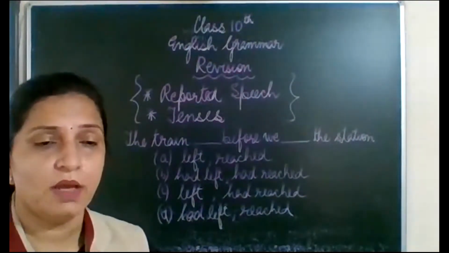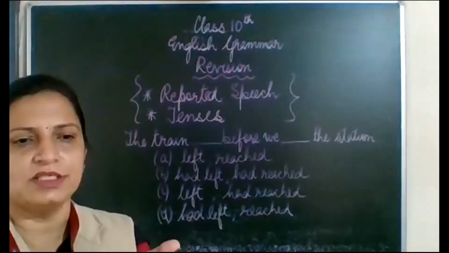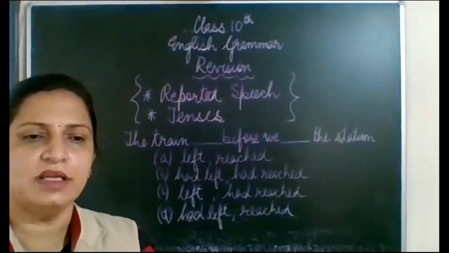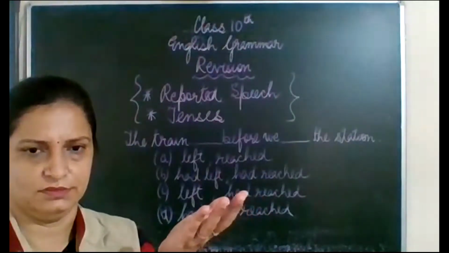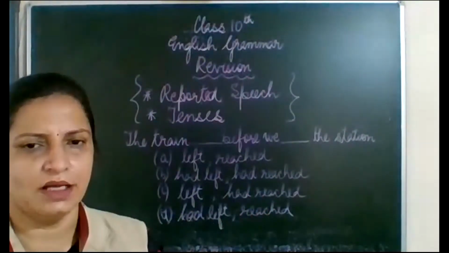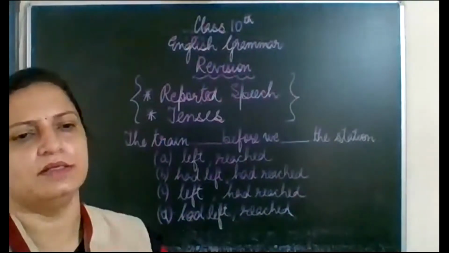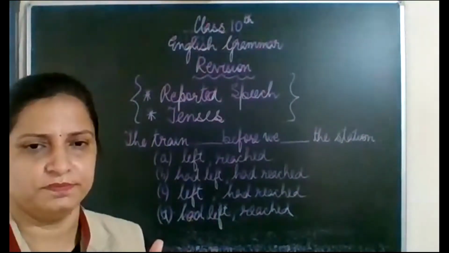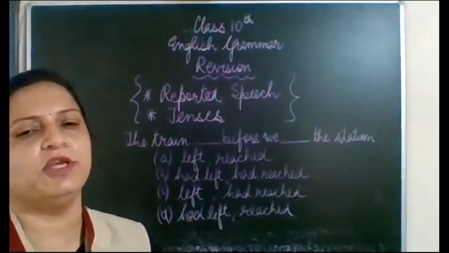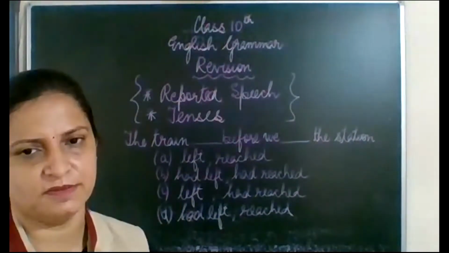Why so? Because when 2 actions take place, you reach the station and the train left. So which action took place before? For that we always use the past perfect.